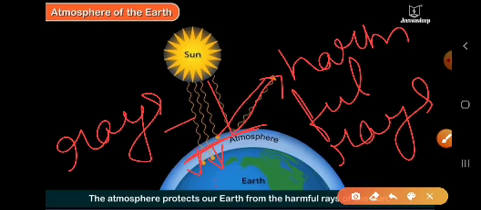There is a layer of atmosphere all around the earth, and this atmosphere filters the sun rays coming to the earth's surface. It allows only the useful ones to reach the earth's surface, and the remaining are sent back to the sun. So children, this layer acts like a filter, or a protective layer which protects earth from the harmful rays of the sun.